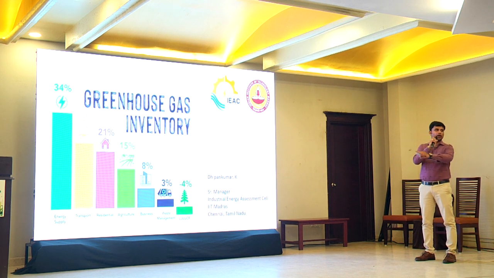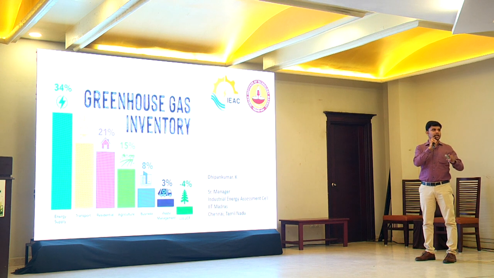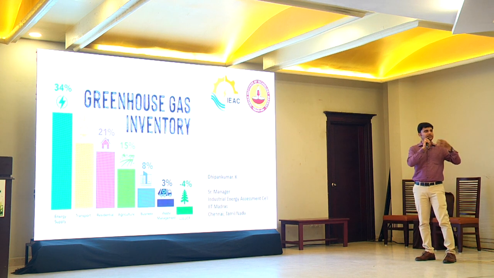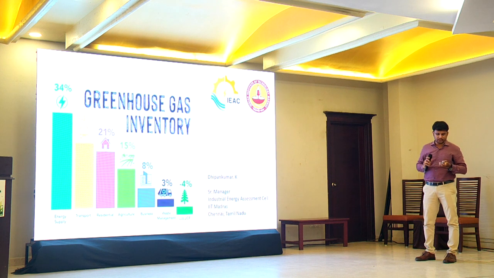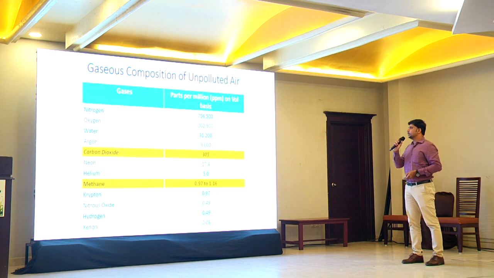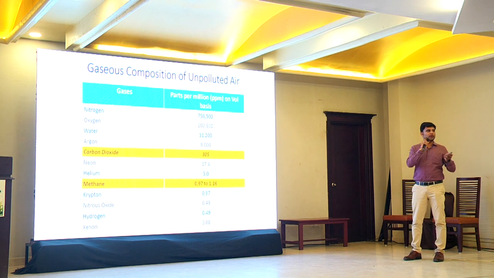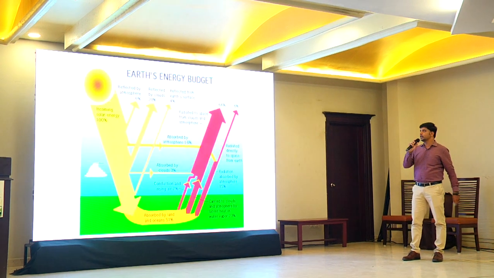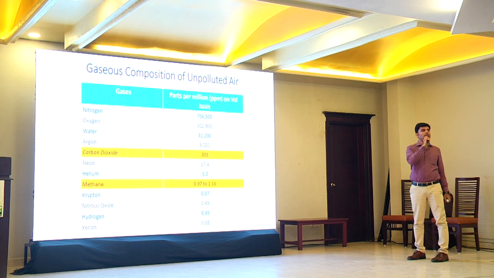So in all these activities, if you notice, there is a huge role of energy. So energy is the place where emission starts. First of all, it starts with the activity, then the energy sources involved, and with respect to the sources of energy, what is the emission that comes out of it. I'll just give a glimpse, because I think from the morning you have all seen this. This is the gaseous composition of an unpolluted air.